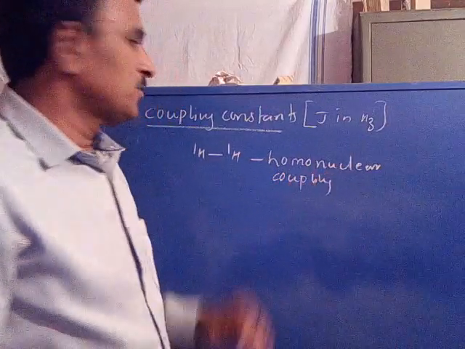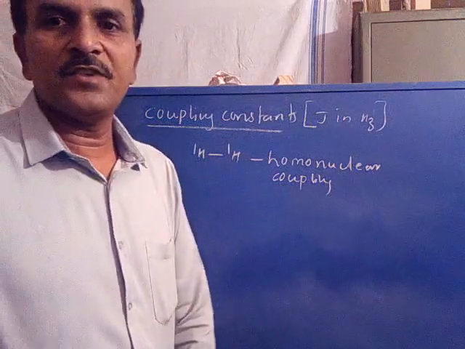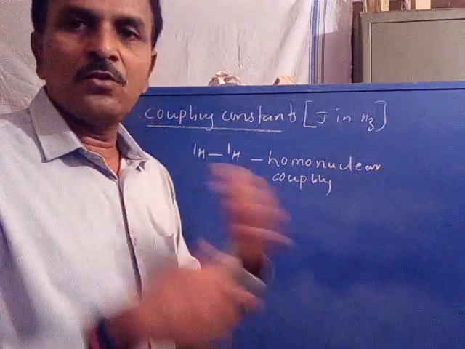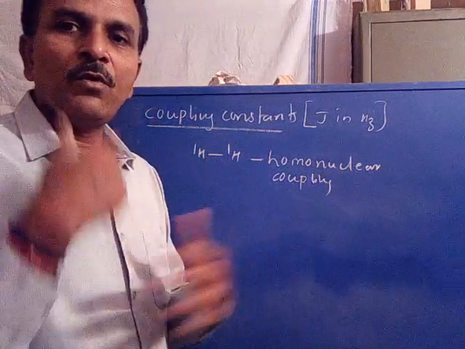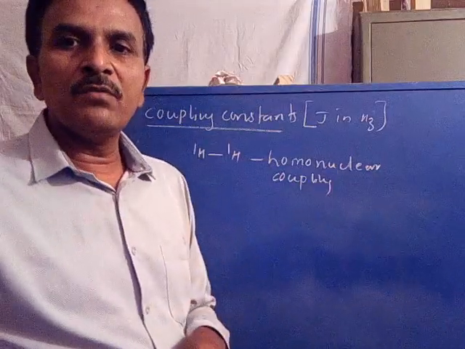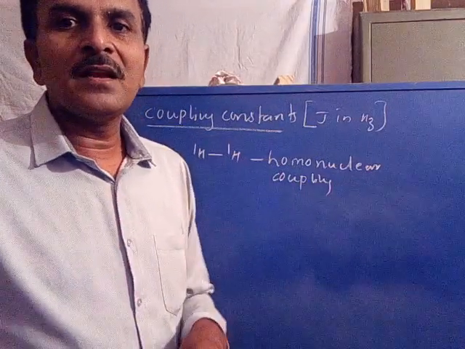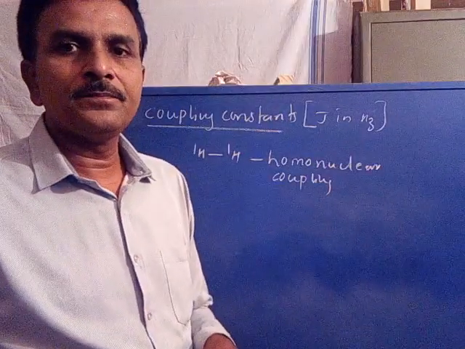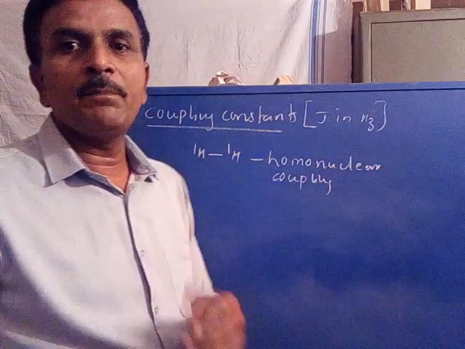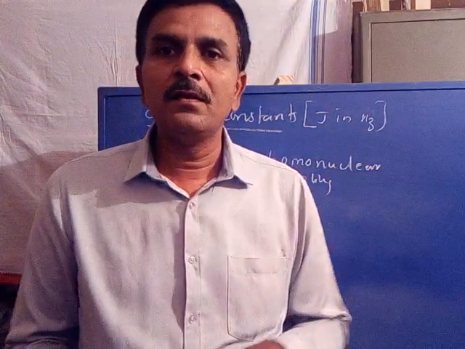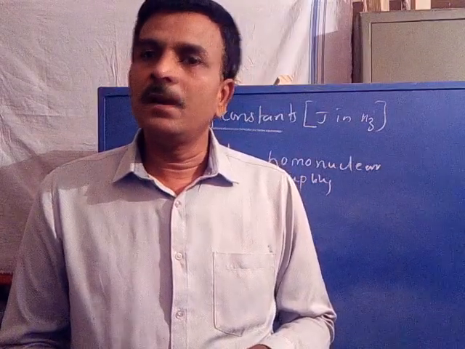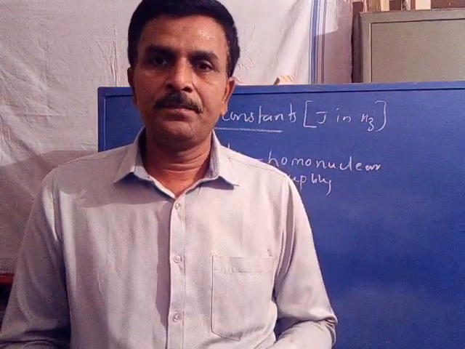So we are studying coupling constants. Similar to proton nuclei, the fluorine nuclei are also involved in spin-spin coupling. Therefore, it results in some coupling constant. It appears with a multiplet signal or multiplet lines similar to proton. Hence, there is a coupling constant.